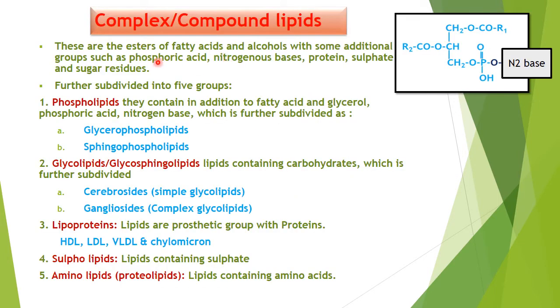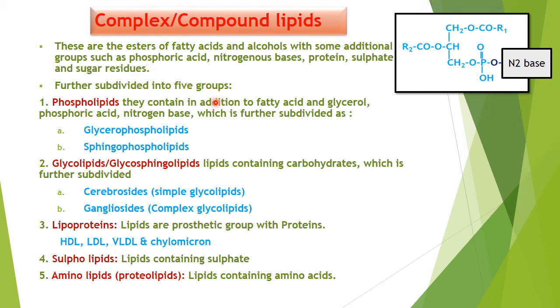Compound or complex lipids are esters of fatty acid and alcohol with some additional group, that is phosphoric acid and a nitrogen base, a protein, some sulfates or some sugar residue.